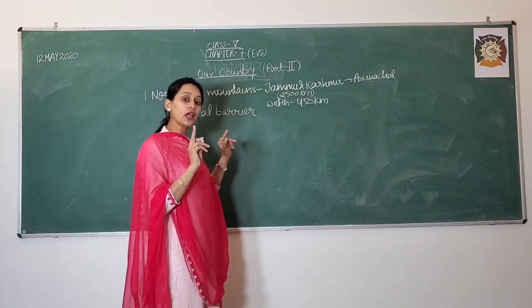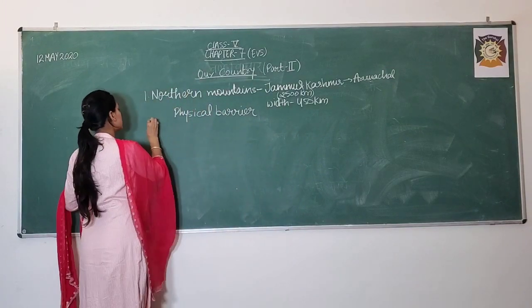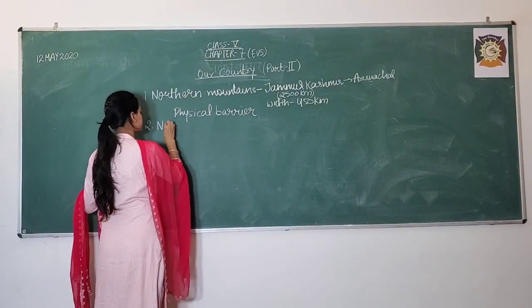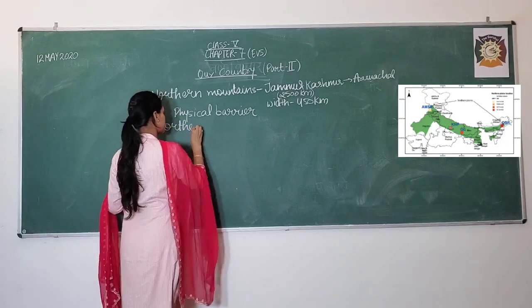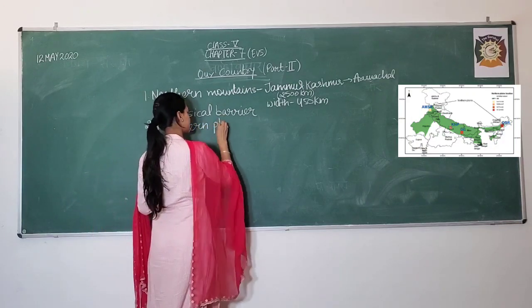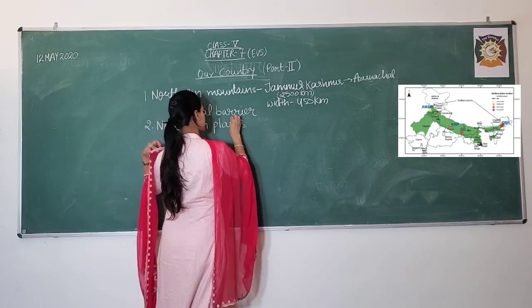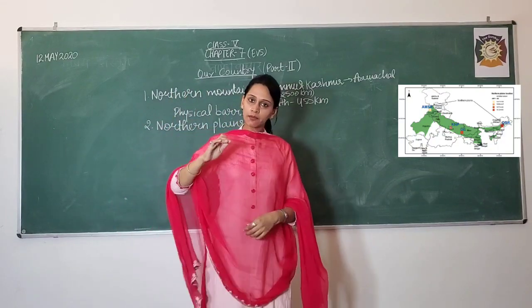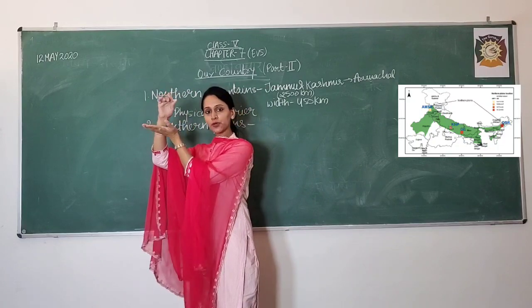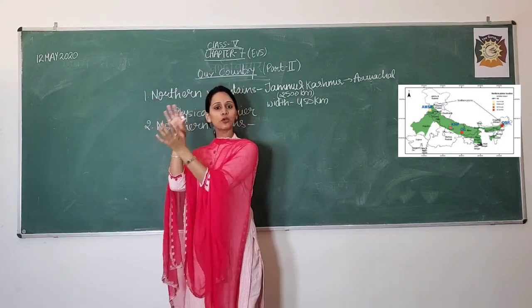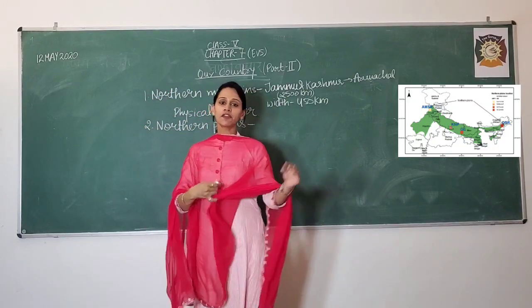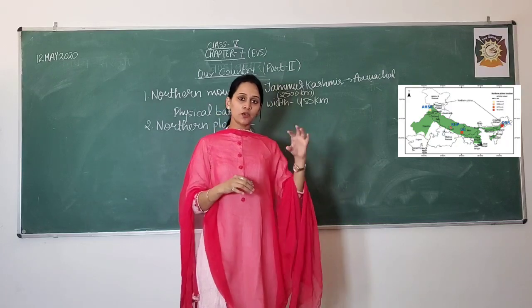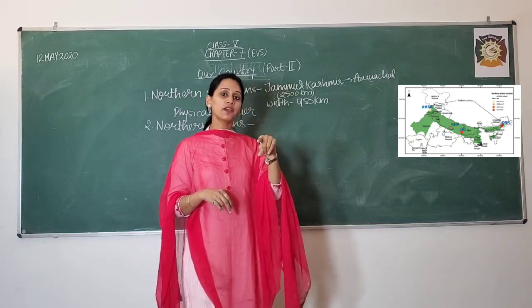And the second one I am telling you about is the northern plains. As you move down the map, starting from the upper portion of the Indian map, which is the northern mountains, thereafter as you move further down, you get the area where we are living.